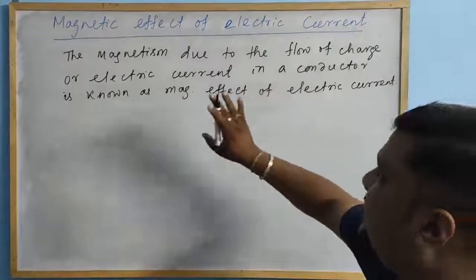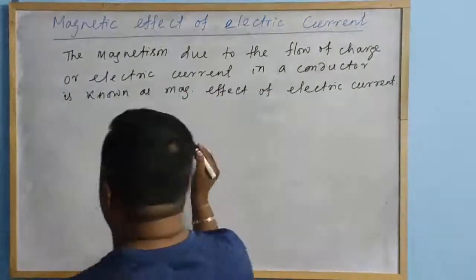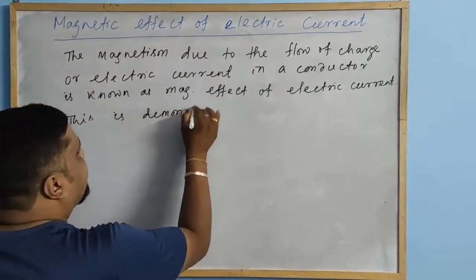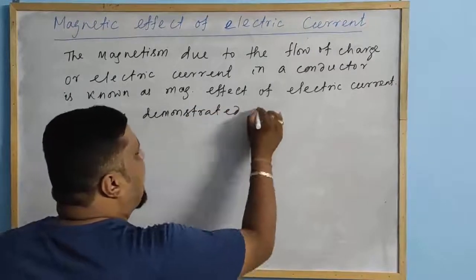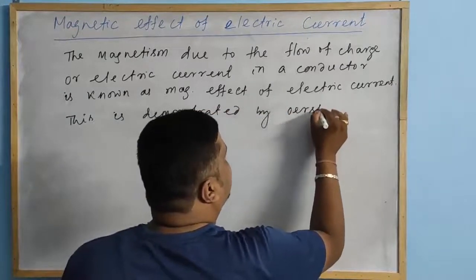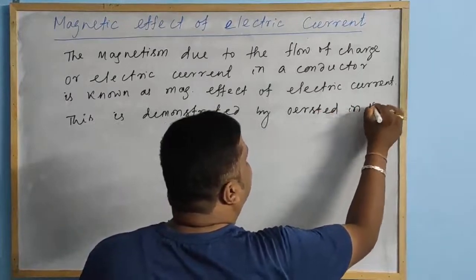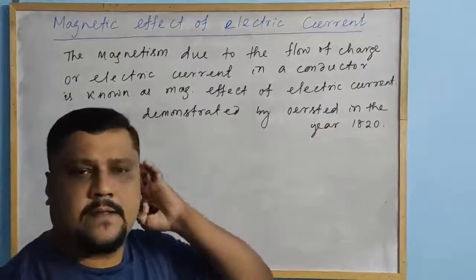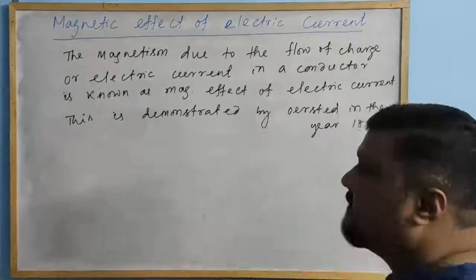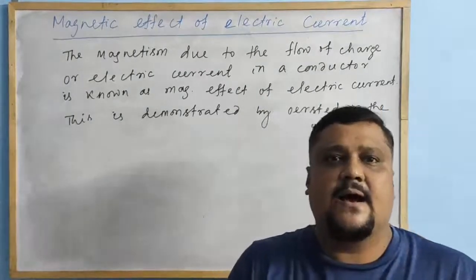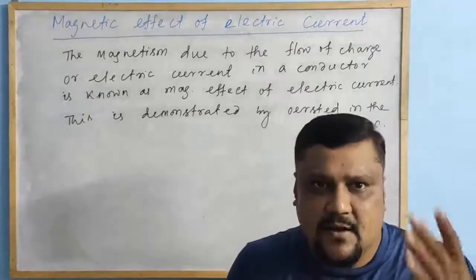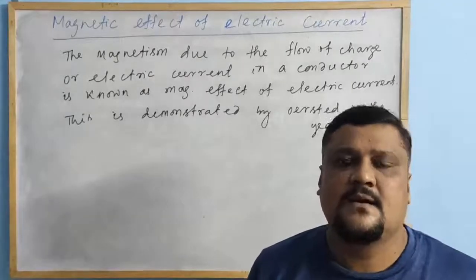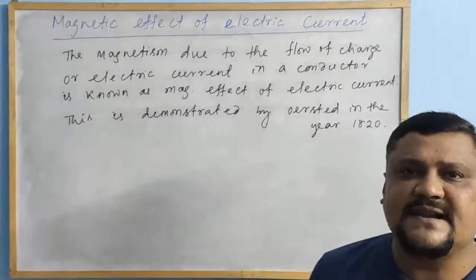This was first demonstrated by Oersted in the year 1820. Here the connection between electrostatics or electric current and magnetism, combined, is a new branch of physics, that is electromagnetism.